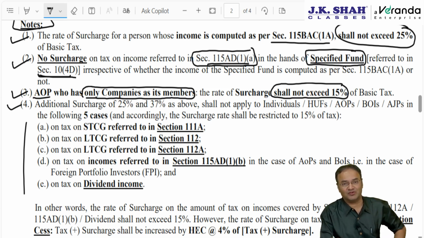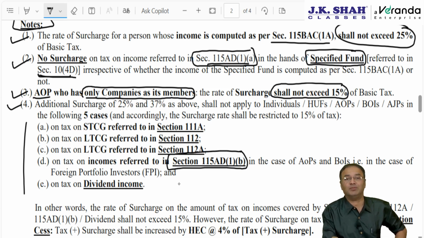And last income, which you may not understand right now, which we will be discussing in upcoming chapter, chapter 12, special rates of tax, incomes covered by section 115AD, 115AD subsection 1 clause B. This is applicable to FPI, foreign portfolio investor.